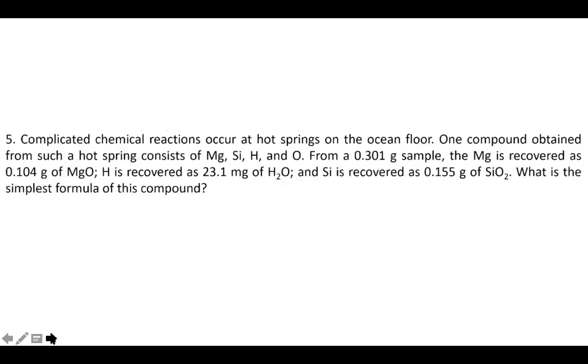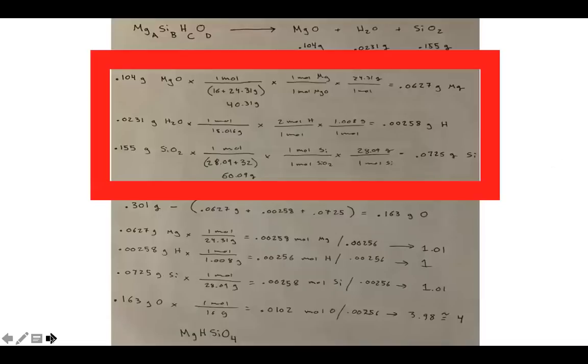They don't say it's a combustion reaction, but it has the same setup where we have an unknown compound with multiple elements, and on the product side, we have these elements with oxygen, and it says these elements are recovered as, right? So that's telling you that all the magnesium, silicon, and hydrogen in our unknown compound became magnesium oxide, water, or silicon oxide on our product side. Okay, and so again, what I'm going to do here is the basic setup for a combustion problem, right?